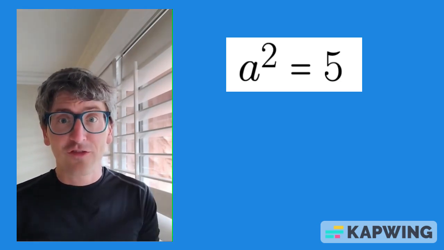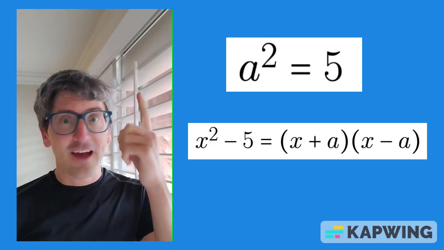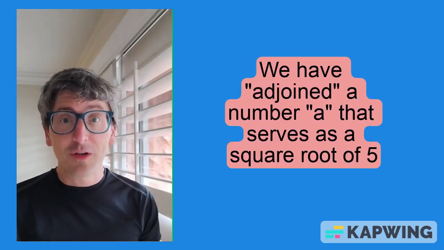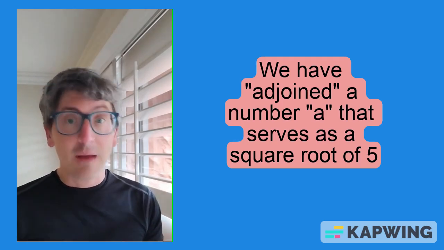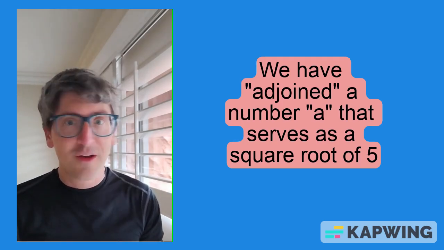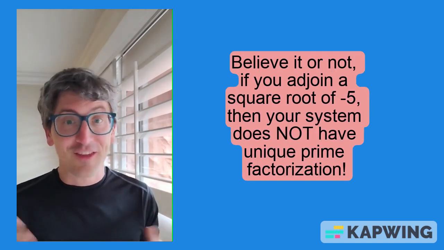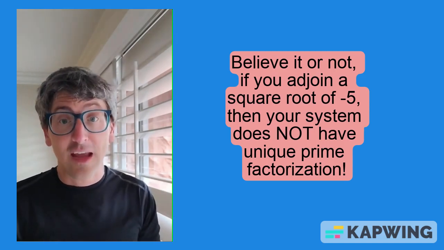We can say, well, if that's true, then now I can actually factor this polynomial as x plus a times x minus a. And so now that gives us more flexibility. We can ask new questions. How is this number system the same or different than the one we started with? What happens if we adjoin the square root of -5? What happens to things like primes or factorization? And we get lots of interesting answers.